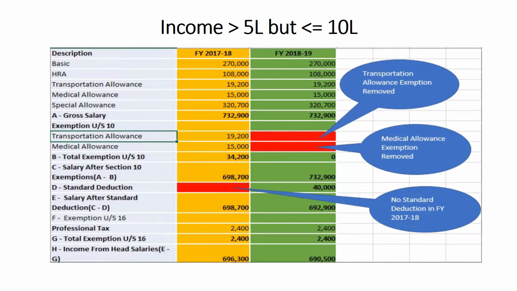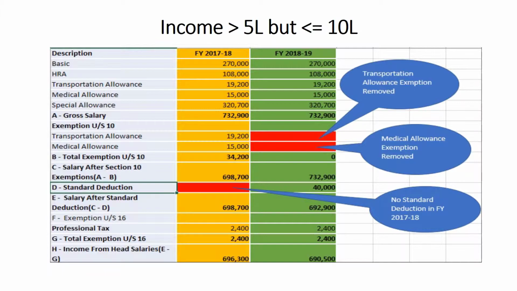Exemption under section 10, transportation allowance of 19,200 and 15,000 for the financial year 17-18 and nothing for the financial year 18-19 because it has been removed. Now, total exemption under section 10 stands at 34,200 for the financial year 17-18 and nothing for the financial year 18-19, and hence salary after section 10 is 698,700 for the financial year 17-18, 732,900 for the financial year 18-19.